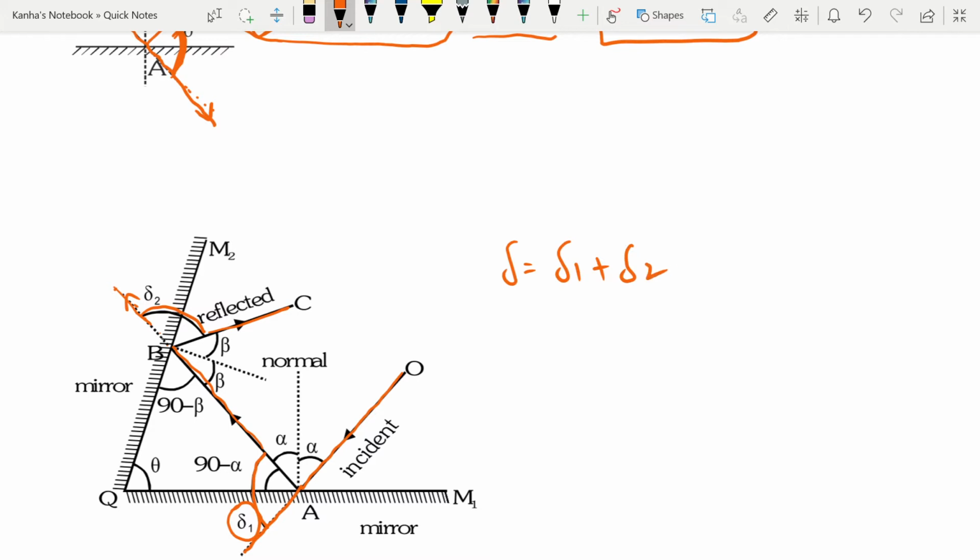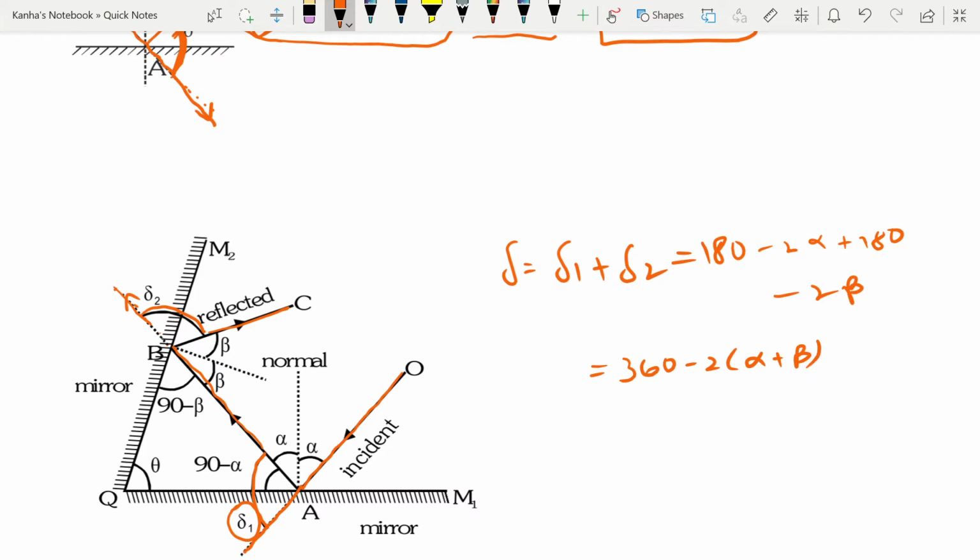Using the laws of reflection and some properties of triangles, you will see that 180 minus 2 alpha plus 180 minus 2 beta is equal to 360 minus 2 times (alpha plus beta).